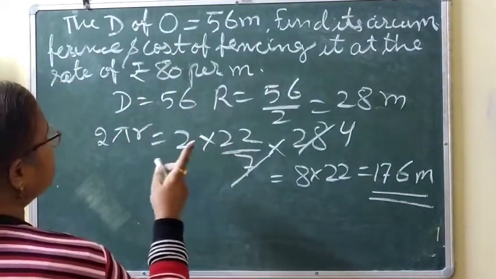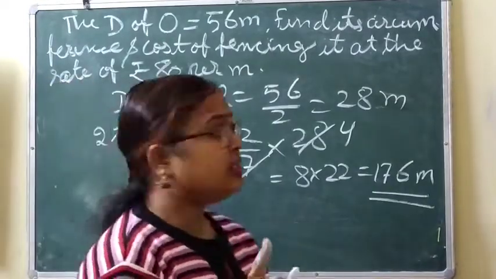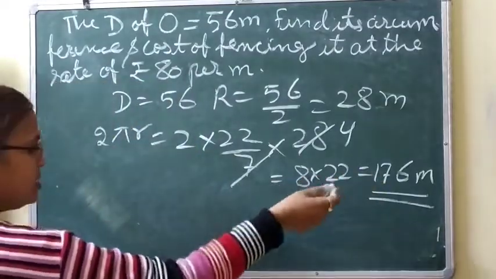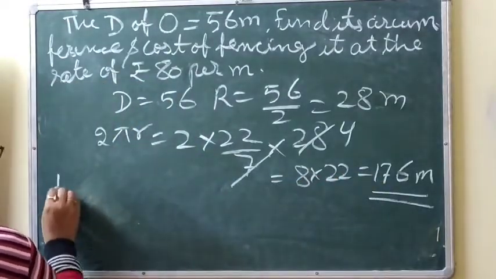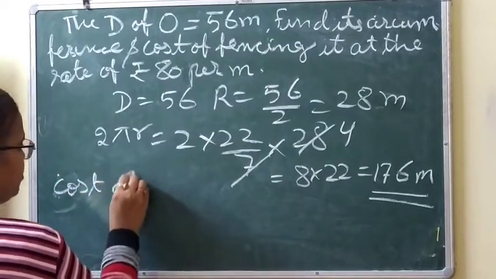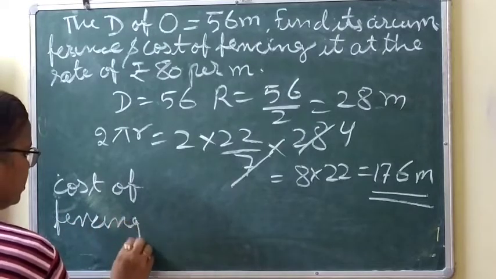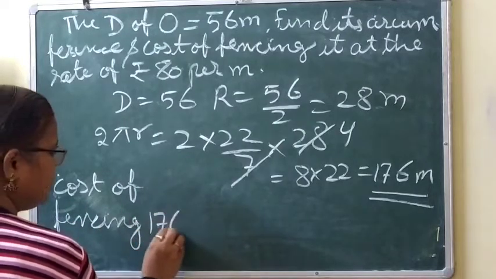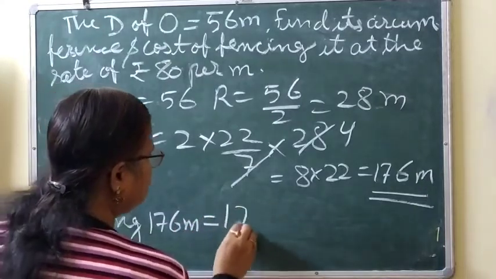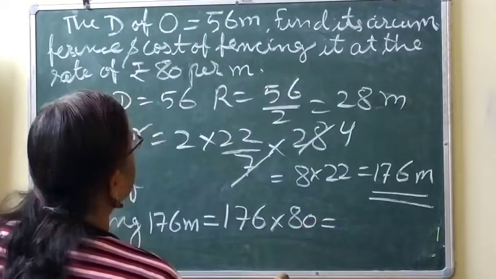Now cost of fencing it at the rate of rupees 80 per meter. So cost of 1 meter is rupees 80. So cost of fencing 176 meter will be equal to 176 into 80.